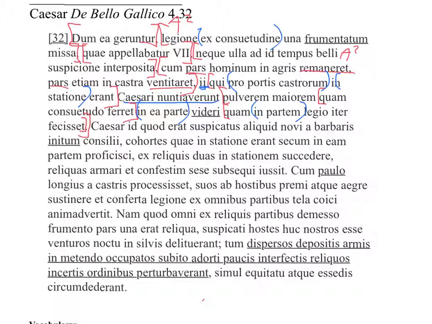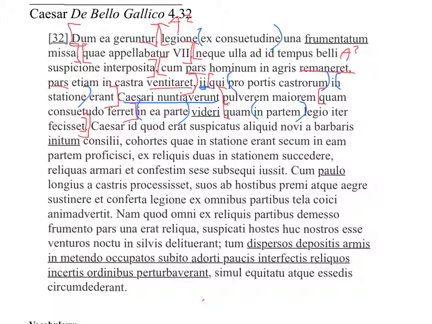Okay, so let's translate this. While these things were being done, with one legion having been sent to gather grain out of custom, which was called the seventh, and with no suspicion of war having been introduced around this time, when part of the men remained in the fields, and part went back and forth in the camp, and I think that has to do with patrolling. So maybe we can say part patrolled in the camps.